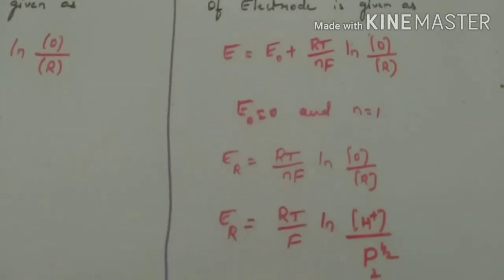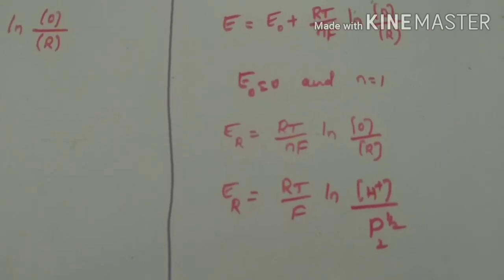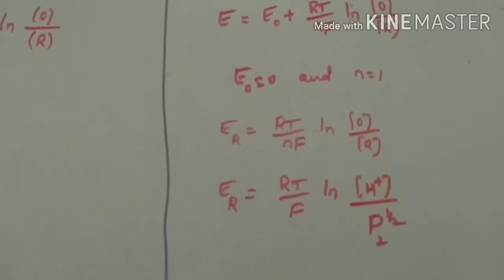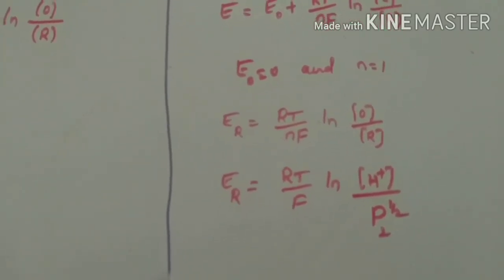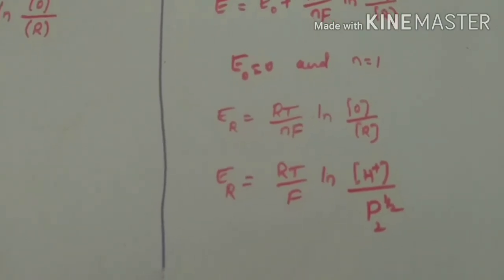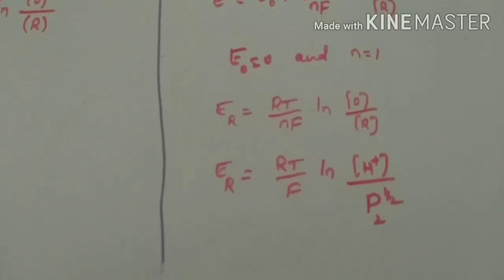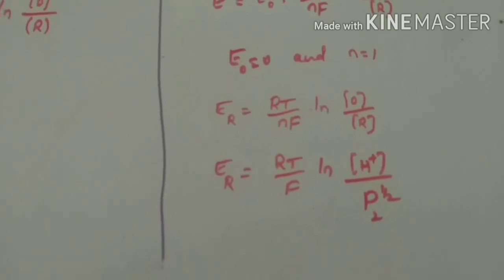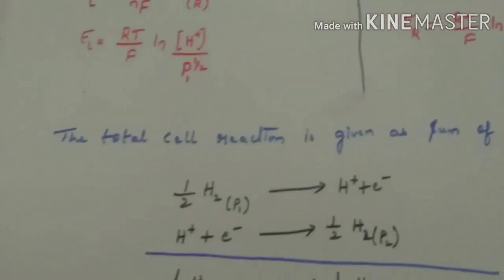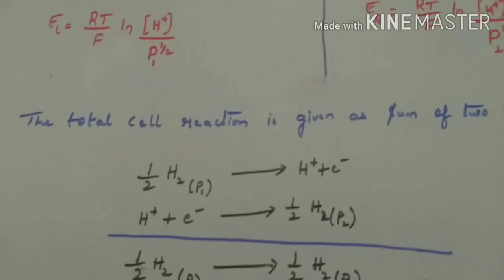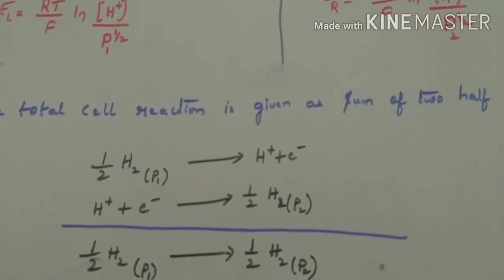Then the above equation becomes ER = RT/nF ln (oxidation/reduction). Then the final answer, ER = RT/F ln [H+]/P2 power half.